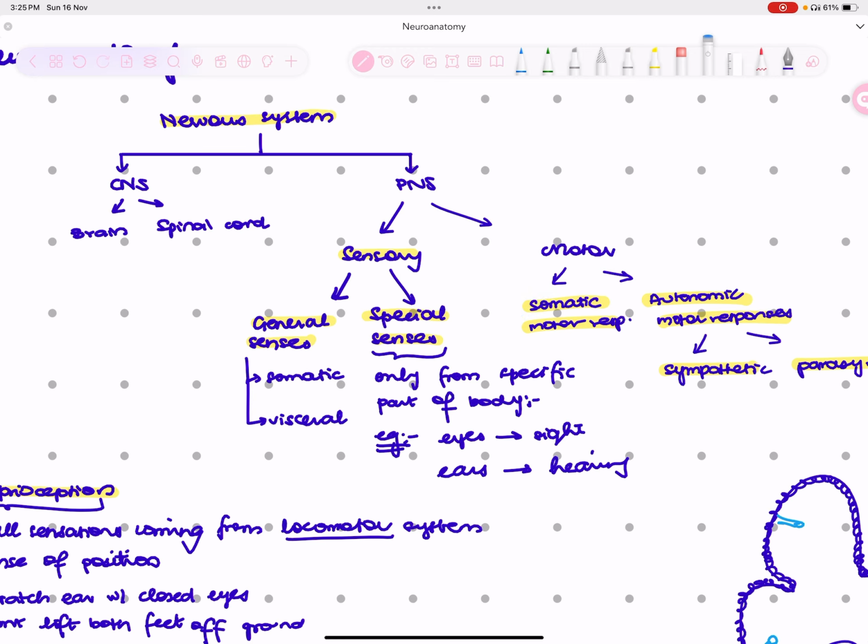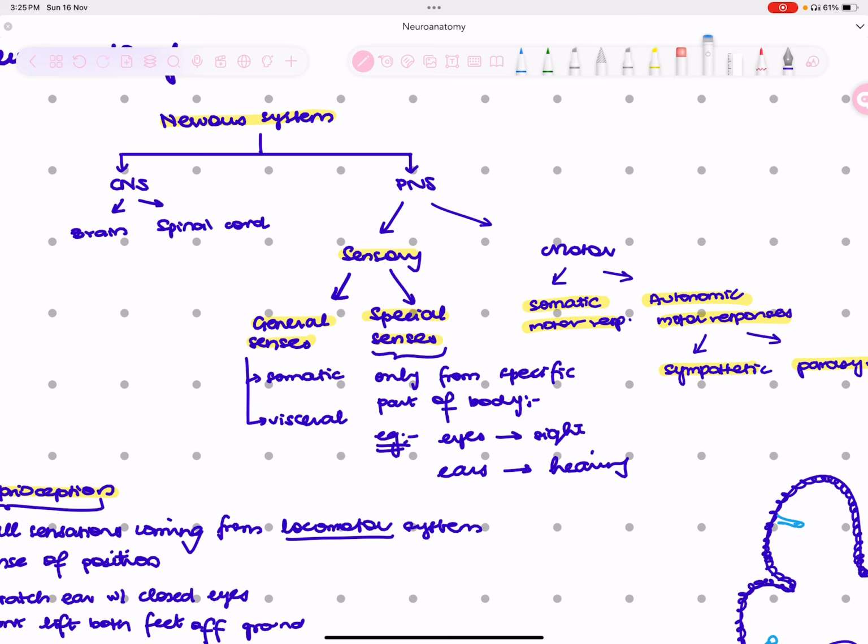So this is like a clear division, right? So nervous system, central nervous system, and peripheral nervous system. When we talk about peripheral nervous system, that's divided into sensory and motor. And then sensory is divided into general senses and special senses, and your motor is divided into somatic and autonomic.